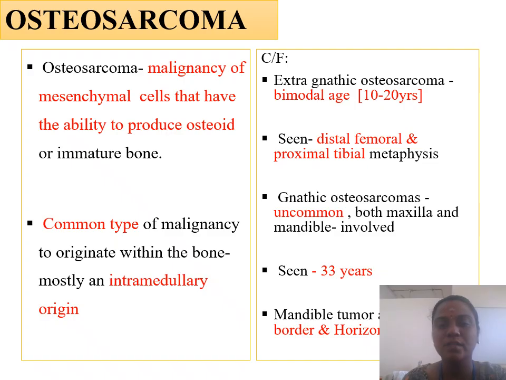Clinical feature: extragnathic osteosarcoma has a bimodal age distribution. One peak is from 10 to 20 years and the other is in later adult age. Extragnathic osteosarcomas are usually seen in the distal femoral and proximal tibial metaphysis. Jaw osteosarcomas are uncommon. Both the maxilla and mandible are involved if it arises. The mean age is 33 years for gnathic osteosarcoma. In the mandibular region, the posterior border and horizontal ramus are affected.